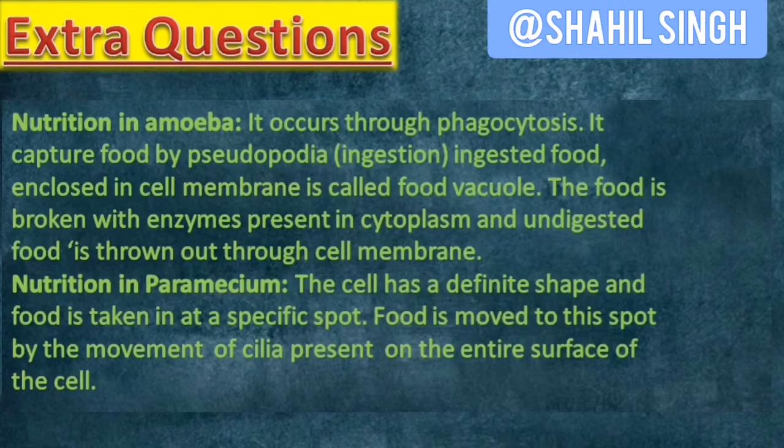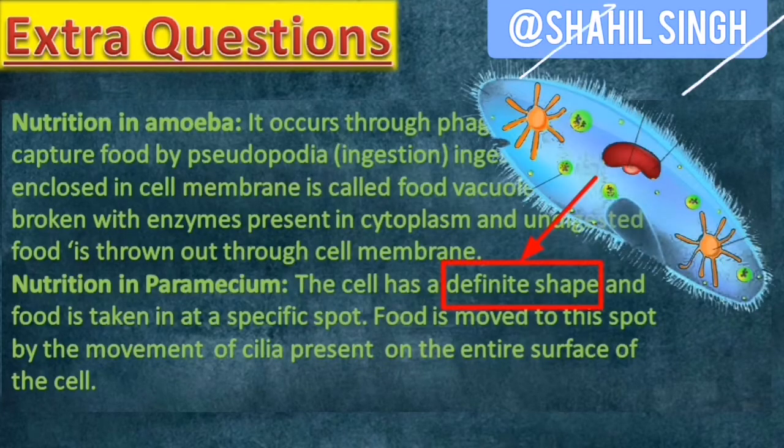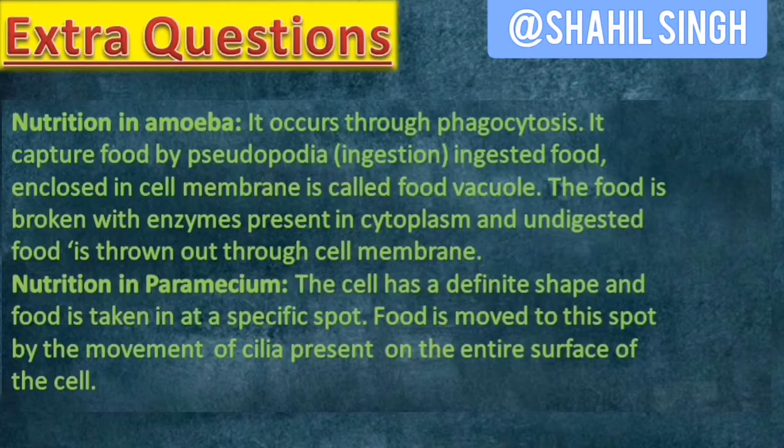And nutrition in paramecium: the cell has a definite shape and food is taken in at a specific spot. So paramecium cannot take food from any direction. It has a specific spot, like we have a mouth. Paramecium has a specific spot.